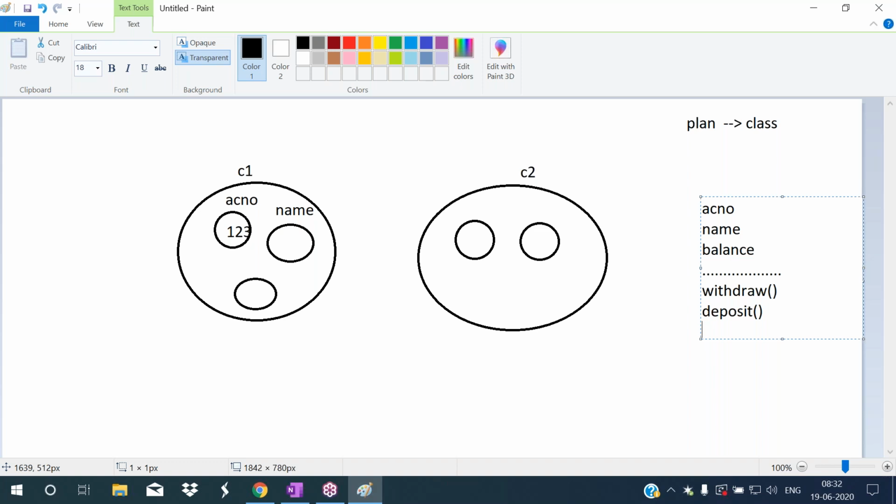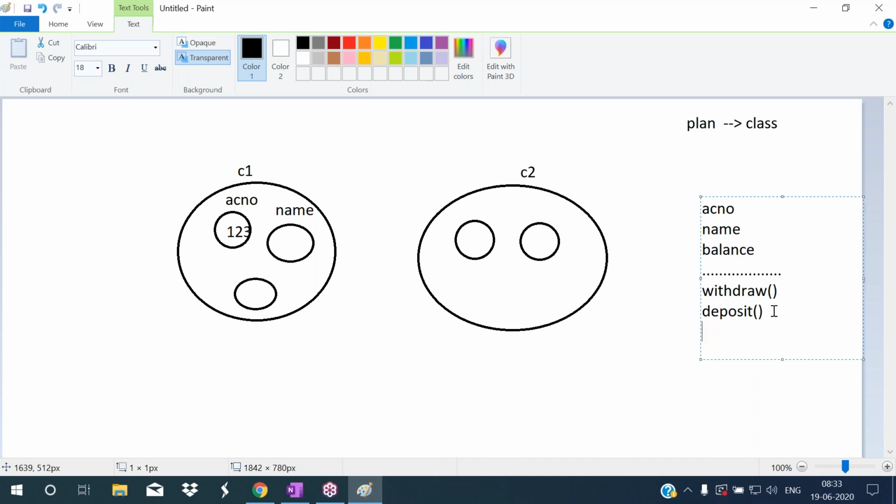In procedure oriented programming, I already explained, we define a fact function and call it from the main function. If we define that function inside of the class, that is called a member function, or method. If you define it outside of the class, we simply call it a function. If it becomes a member of the class, we use the term member function or method. So here withdraw is a method, deposit is a method.